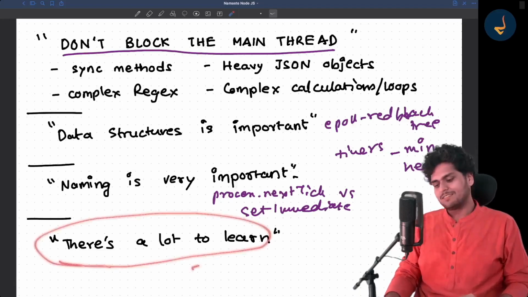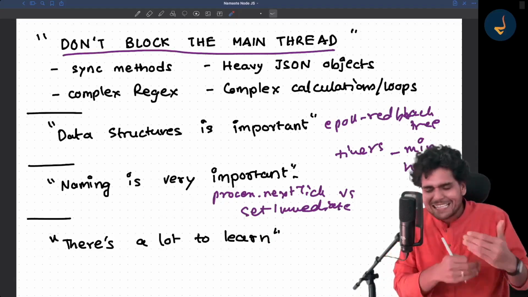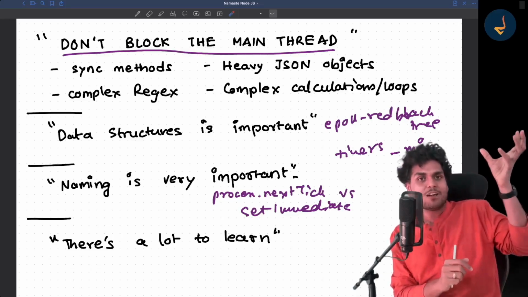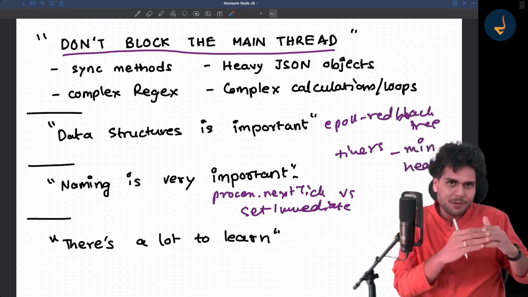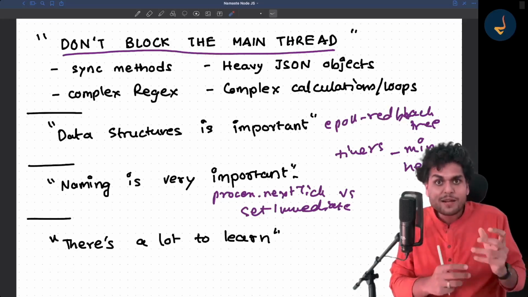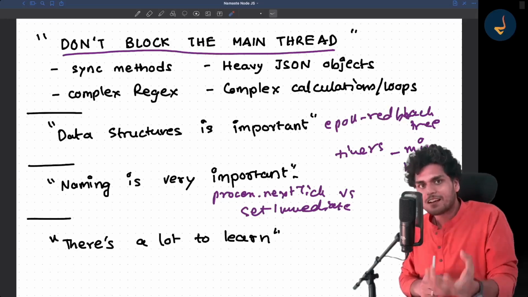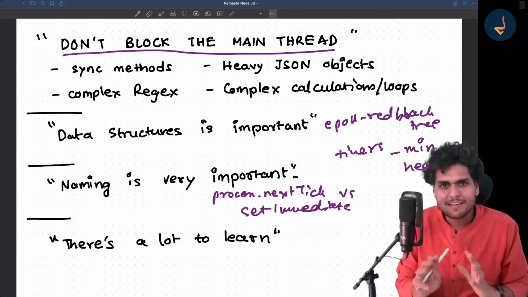And I would like to end this video with the last learning, that there is a lot to learn. I can keep teaching, keep going deeper. See, we started from Node.js, then we went deeper, and I have explained to you down to the level of the kernel, what happens at the kernel level, what is epoll, what are sockets, a little bit I have explained.